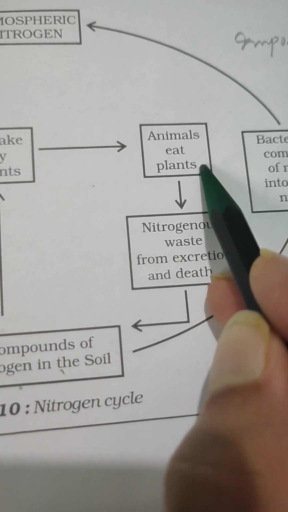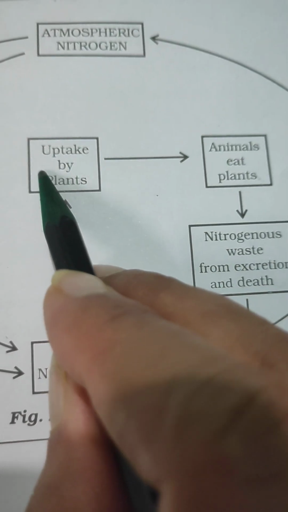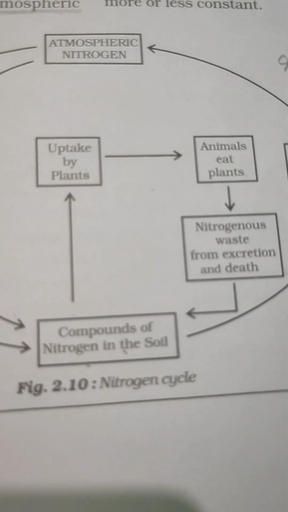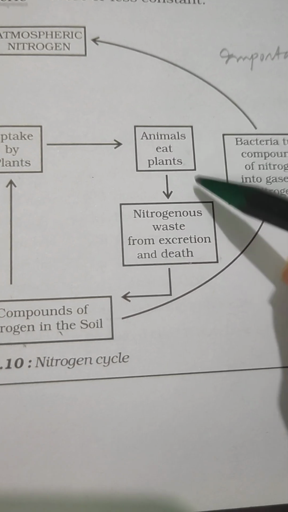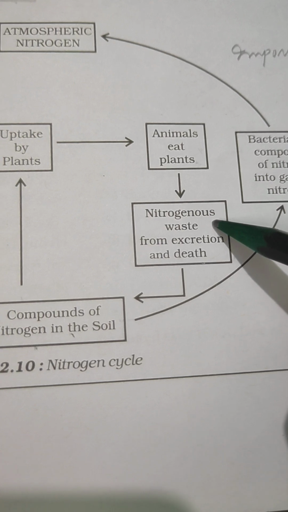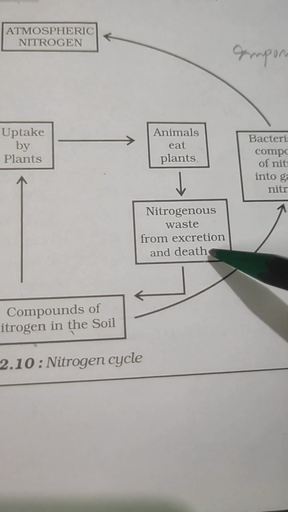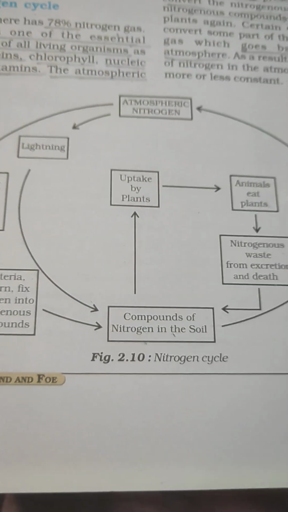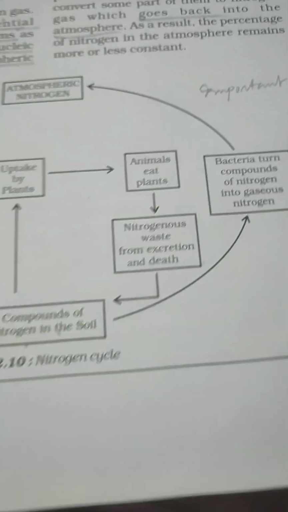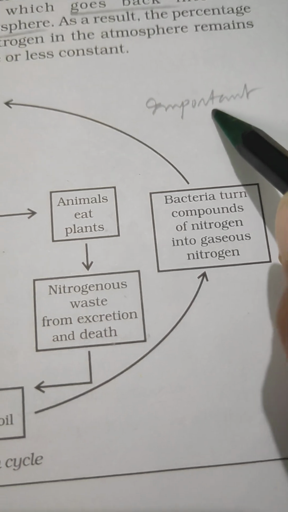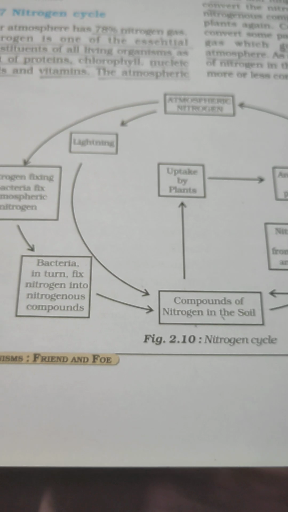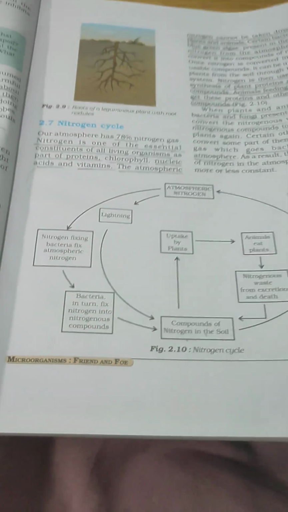So the animal gets the nitrogen from the plants and uses it. Then plants and animals after dying get converted into nitrogenous wastes and come back to the soil. In this way the nitrogen cycle is completed. This is a very important concept, and expect these things to be asked somewhere. So the nitrogen cycle should be clear.